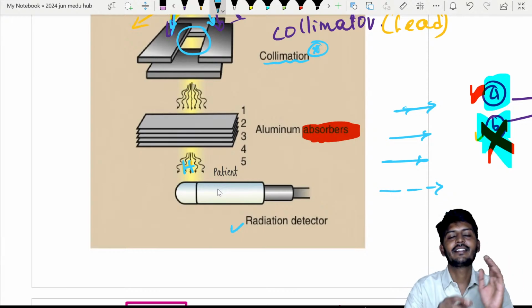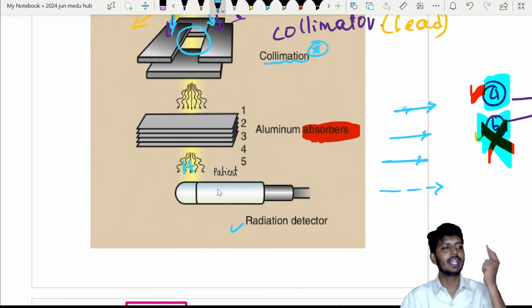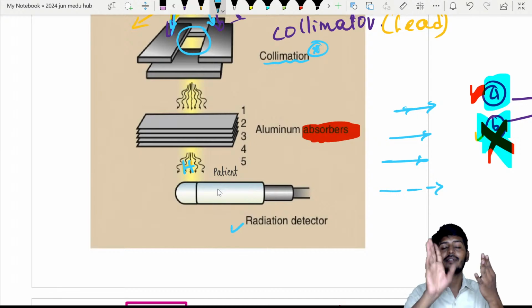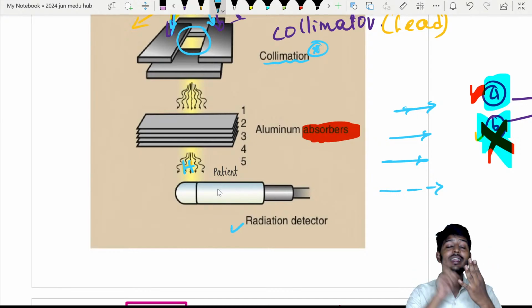So whenever X-rays are generated, most important MCQs, quickly listen to me. The glass is made out of beryllium. X-rays come out from a thin window. The next question: the anode is made out of tungsten. What is the reaction which is occurring? Bremsstrahlung reaction. What is the collimator made out of? It is made out of lead and it will absorb all the radiation.